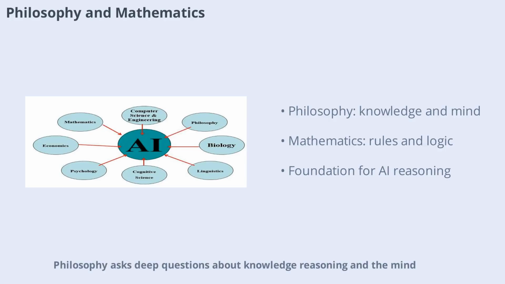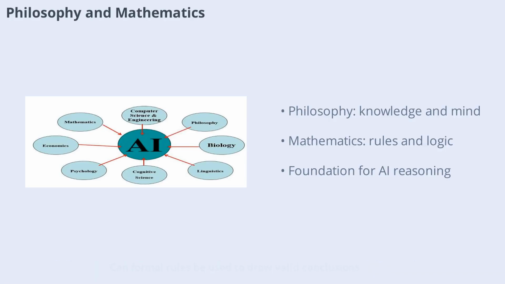Philosophy asks deep questions about knowledge, reasoning, and the mind. Can formal rules be used to draw valid conclusions? How does the mind arise from the brain? Mathematics, on the other hand, provides the formal rules for reasoning and computation. It helps us understand what can be computed and how to deal with uncertain information.